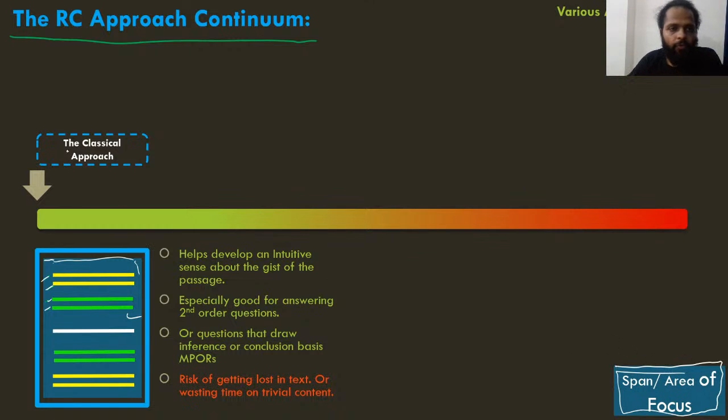ठीक है. So when you go by the classical approach, when you go by the approach where you read the passage first before going to the questions, one advantage is you read all the points of the passage exactly in the order that the author intended it to be. जिसने भी वो आर्टिकल या पैसेज लिखा हुआ है, वो जिस तरह से उसको present करना चाहता था, आपने उसको वैसे ही समझा है ना.